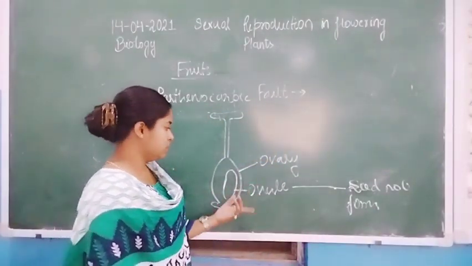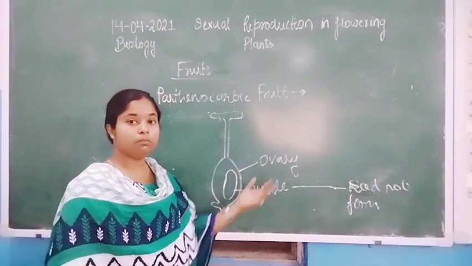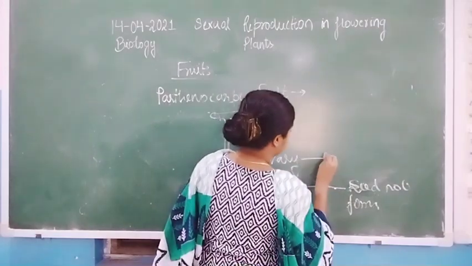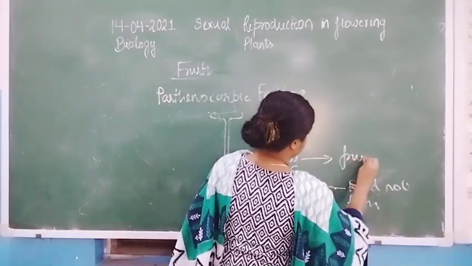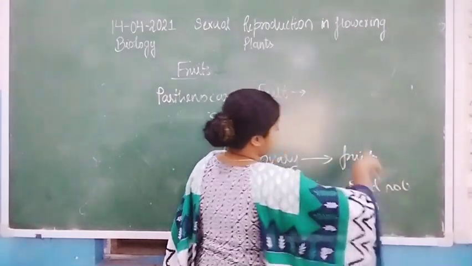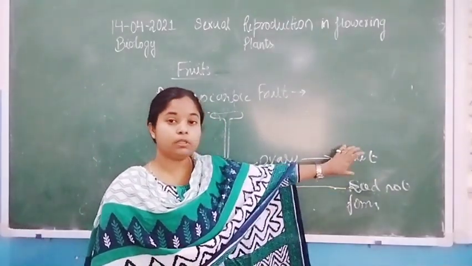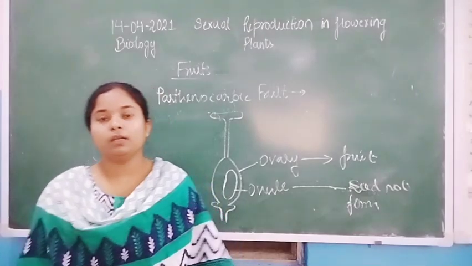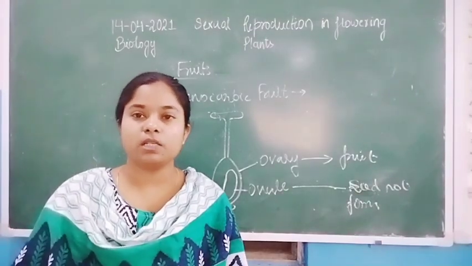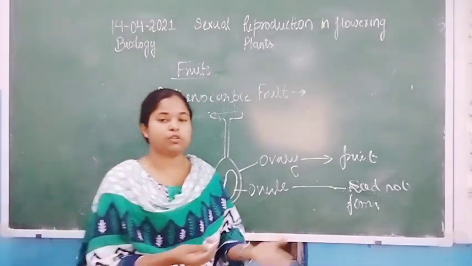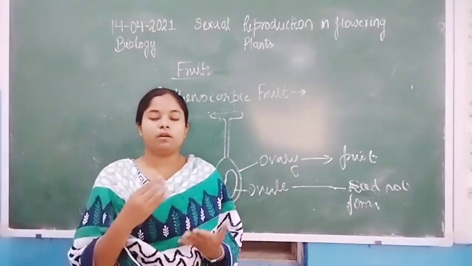Formation of seed does not take place inside the ovary, but still the ovary is converted into the fruit. So whenever the fruit is formed, that fruit does not have the seed. But how does propagation take place in such plants?